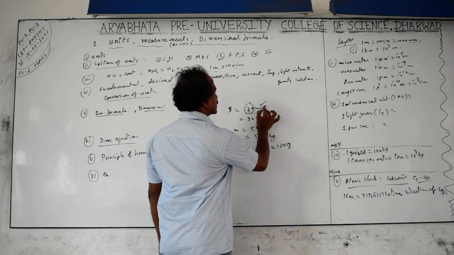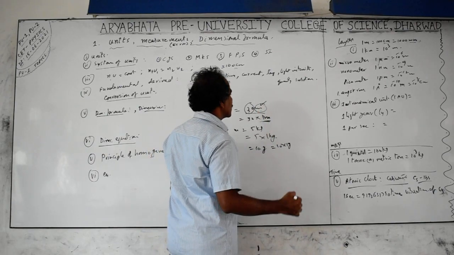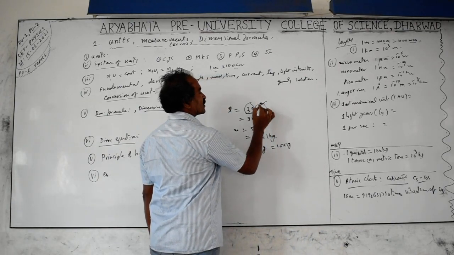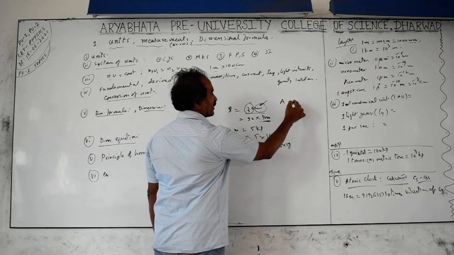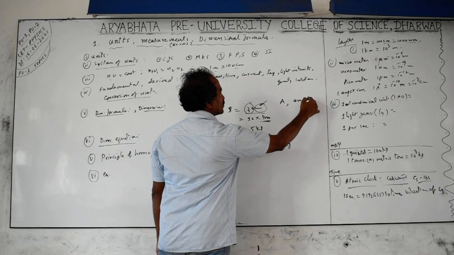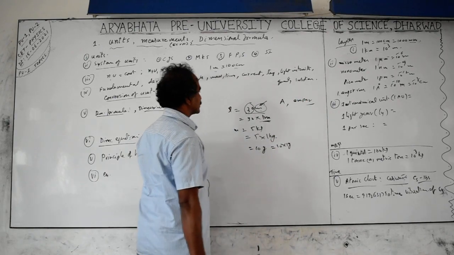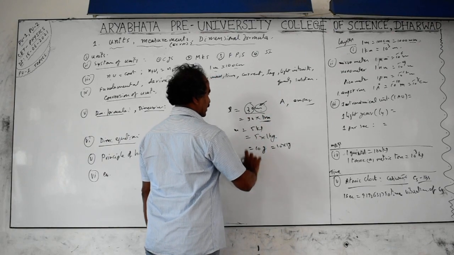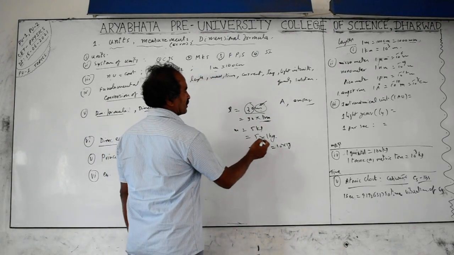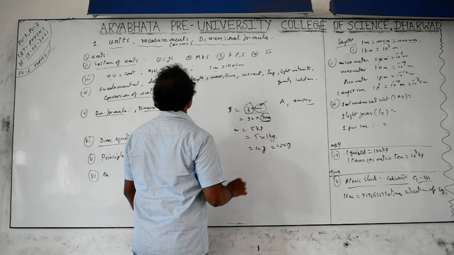You should not mention units in plural form, you must mention them in the singular only. And if the unit is named after a scientist, the symbol must be in capital letters, like ampere, capital A you have to write. But when writing full names, you have to write small letters compulsorily. Should not write meters, you have to write meter only because it is singular. It can be multiplied a multiple number of times, but the unit is supposed to be singular only.